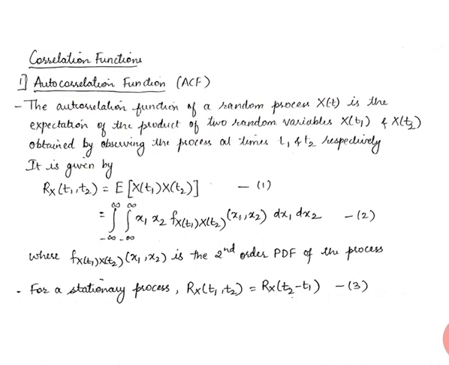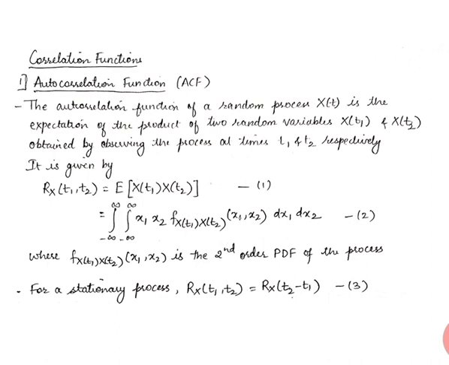For us, the signal is nothing but a random process, so we will be talking about correlation functions with respect to random processes. The autocorrelation function of a random process capital X of t is the expectation of the product of two random variables, capital X of t1 and capital X of t2, which are obtained by observing the same process X of t at two different times, that is at t1 and t2 respectively.